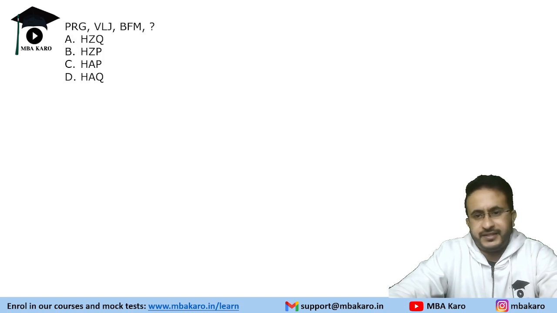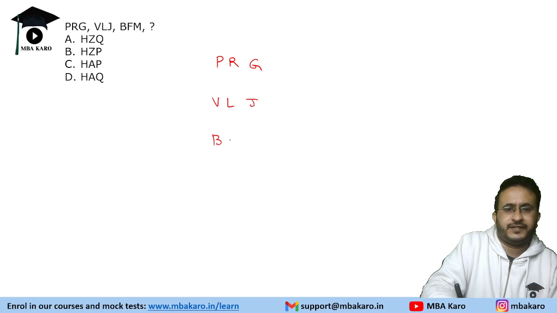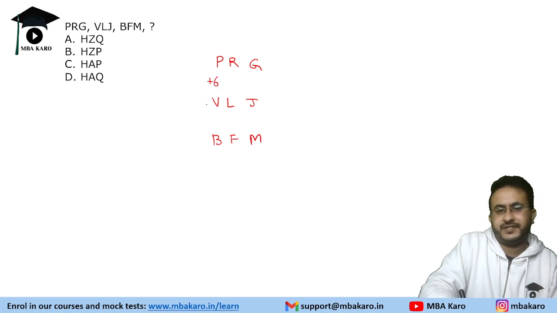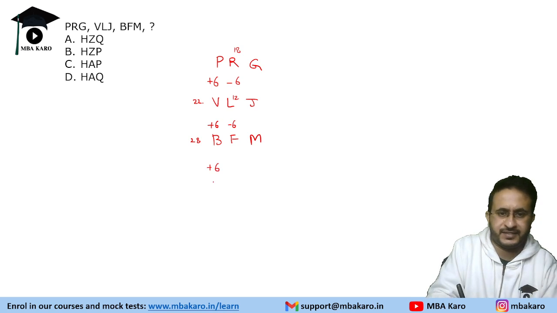We need to find the next term. So PRG. Then we have VLJBFM. So P plus 6 is V. V is 22. B is 2 or you can say 28. Adding, so plus 6 here also. R is 18. L is 12. So minus 6 and this is minus 6. Right. So if you go by this logic, next will be B plus 6, that is H.